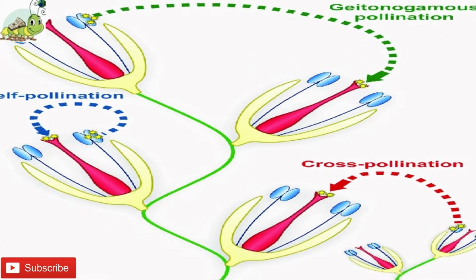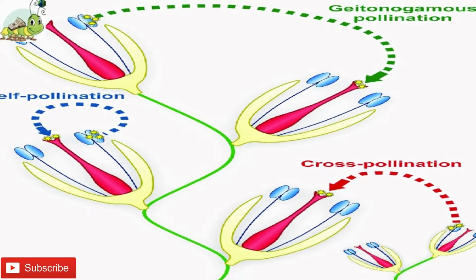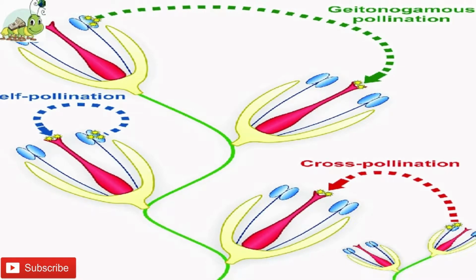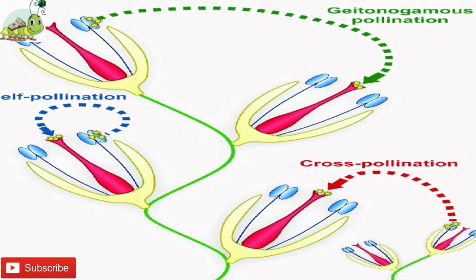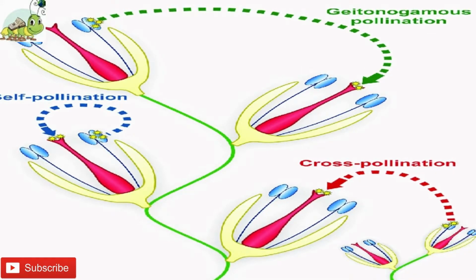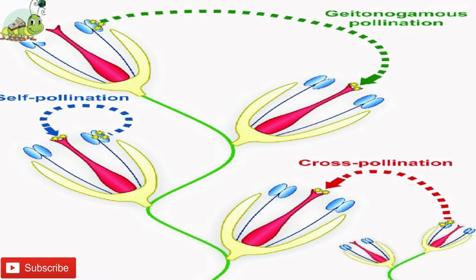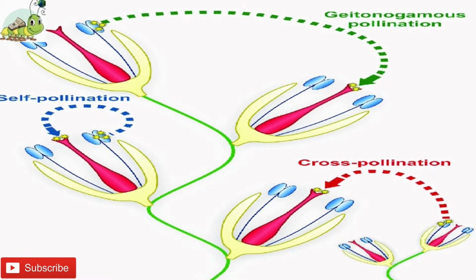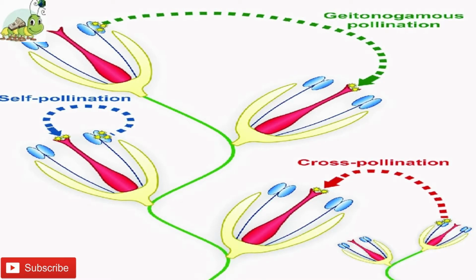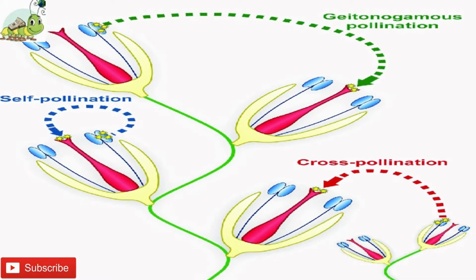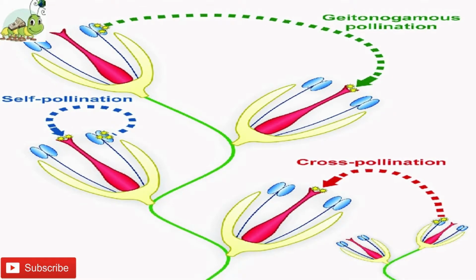Now come to the next point, cross-pollination. What is cross-pollination? Cross-pollination can be defined as the migration of pollen grains from one flower to the stigma of a genetically different flower. Cross-pollination is also called allogamy or xenogamy.